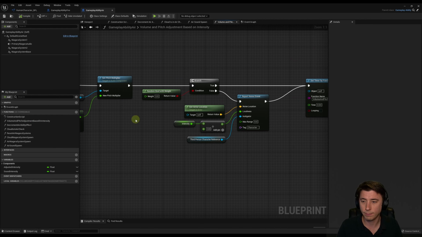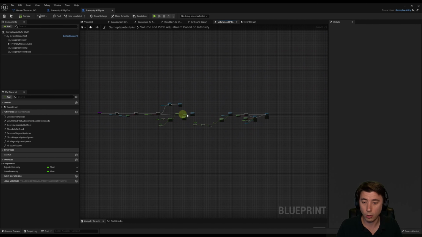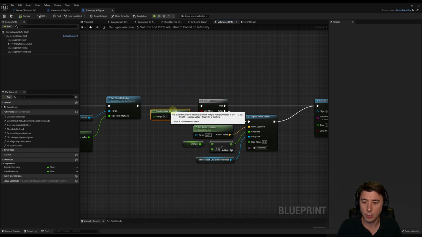So let me show you what I did. At the very end of this function, all the way at the end of this chain, I used a random bool with weight node. What this does with a weight of 0.9 is it means 9 out of 10 times when this gets called, it's going to be true. So only 1 out of 10 times will it hit this false pin, and that's when it reports the noise event.